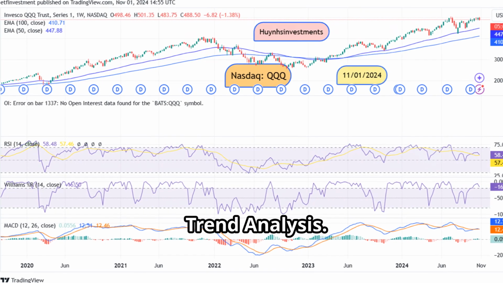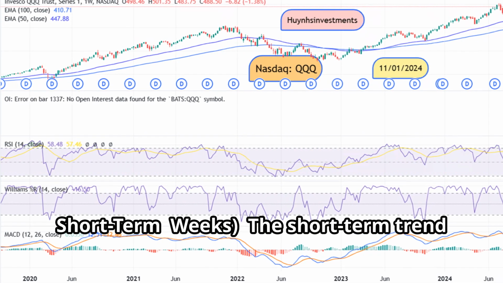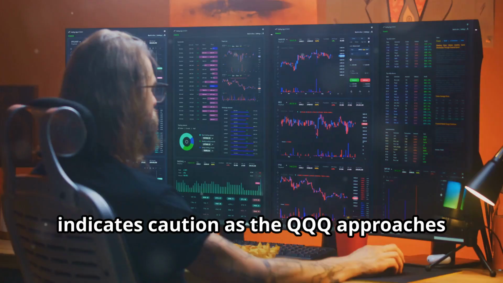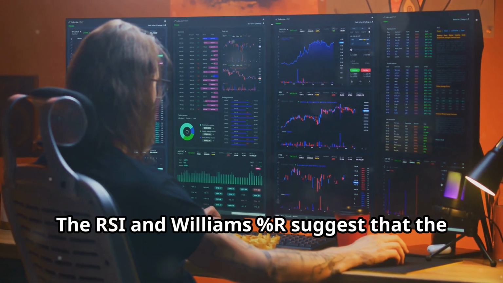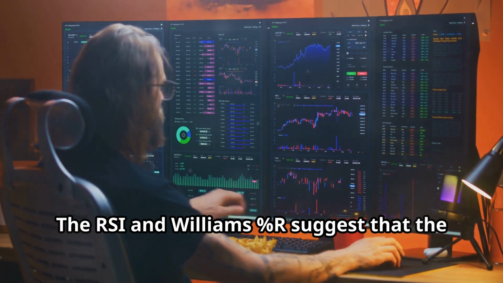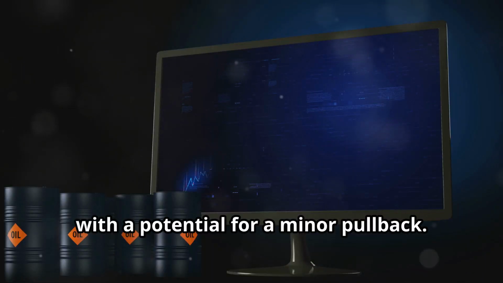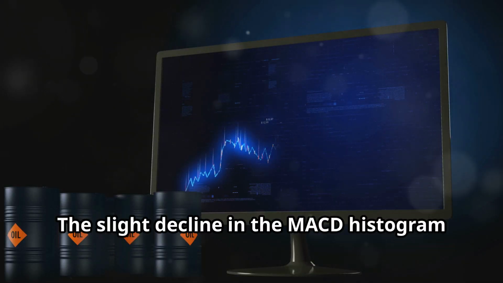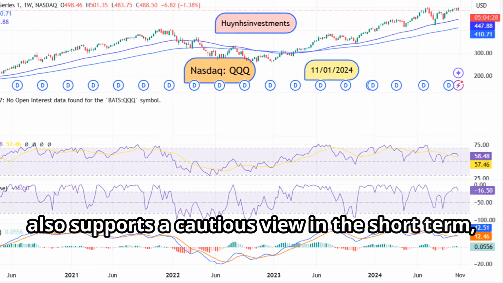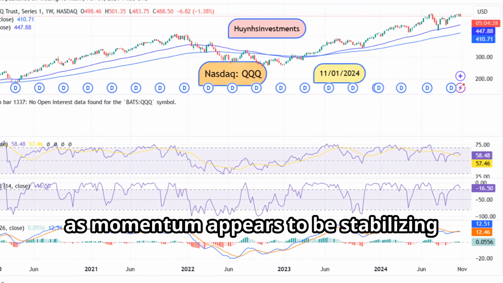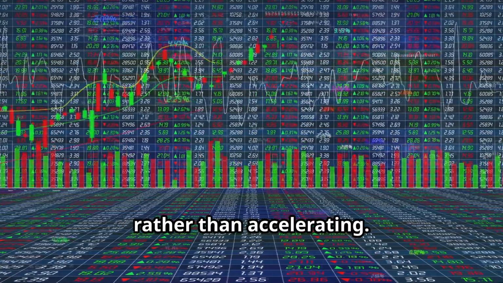Trend analysis. 1. Short-term, weeks. The short-term trend indicates caution as the QQQ approaches overbought conditions. The RSI and Williams percent R suggest that the recent price momentum might slow, with a potential for a minor pullback. The slight decline in the MACD histogram also supports a cautious view in the short term, as momentum appears to be stabilizing rather than accelerating.